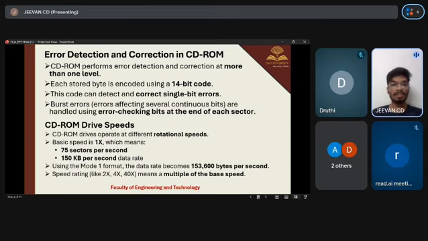So next are the CD-ROM drive speeds. A CD-ROM drive operates at different rotational speeds. The basic speed is 1x, which means 75 sectors per second, so a 150 kB per second data rate using the mode 1 format. The data rate becomes 153,600 bytes per second. Speed ratings like 2x, 4x, and 40x mean a multiple of the base speed.